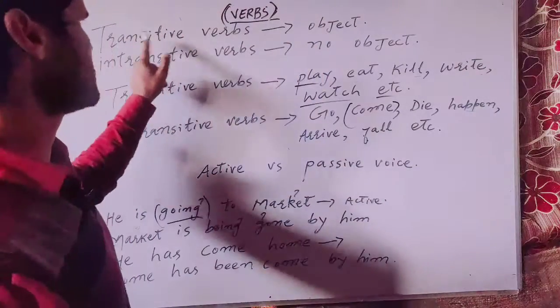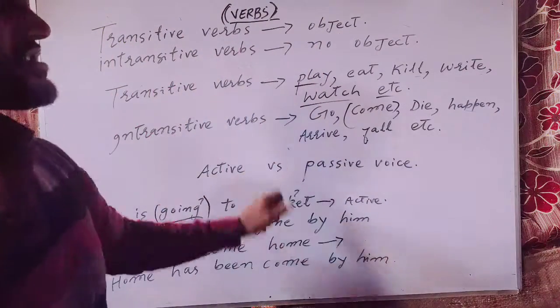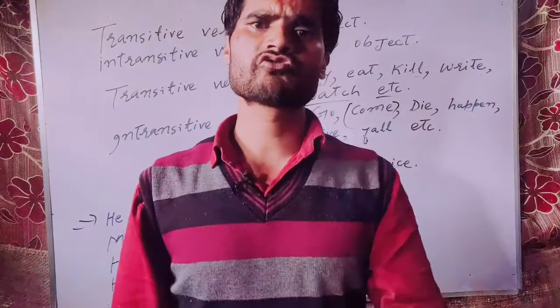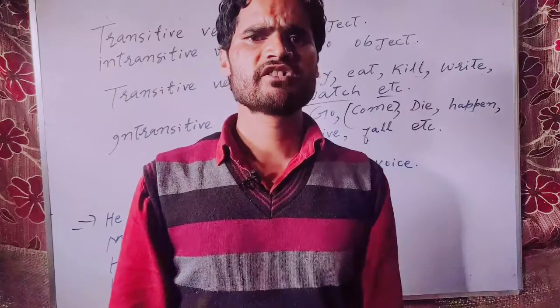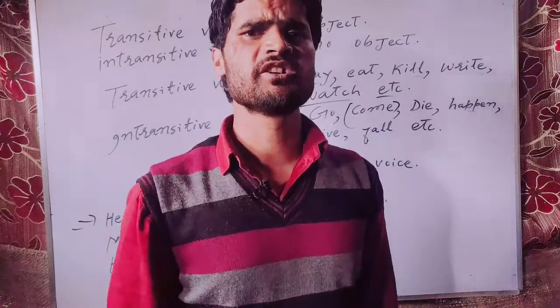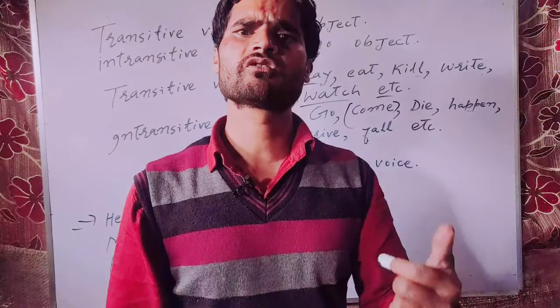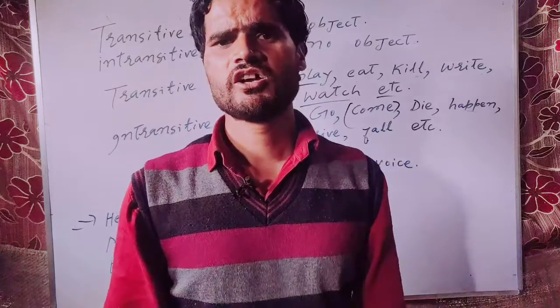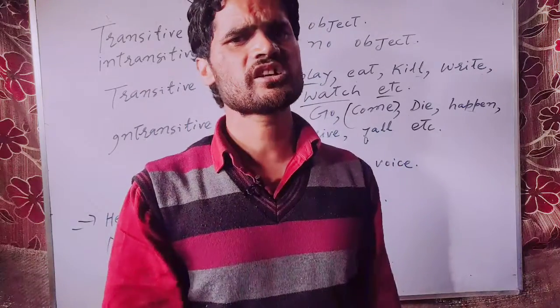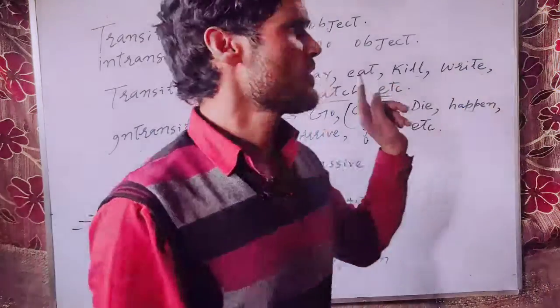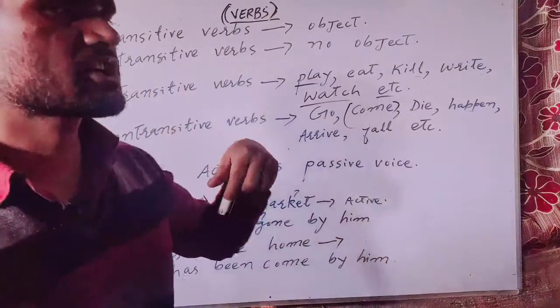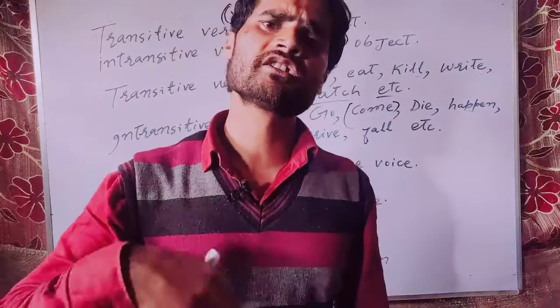Against this, there are intransitive verbs. Intransitive verbs are those verbs which do not need the object for the complete meaning. They can give us the complete meaning without the inclusion of the object. They do not need the object. They are complete in themselves. Intransitive verbs are those verbs which do not need the object.